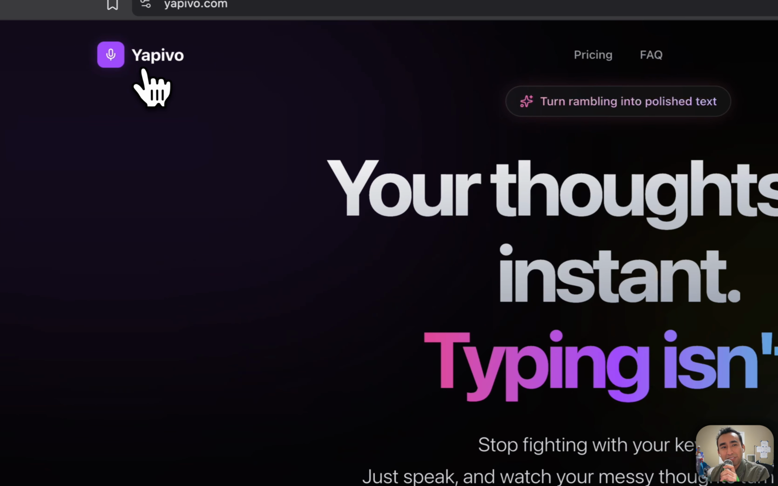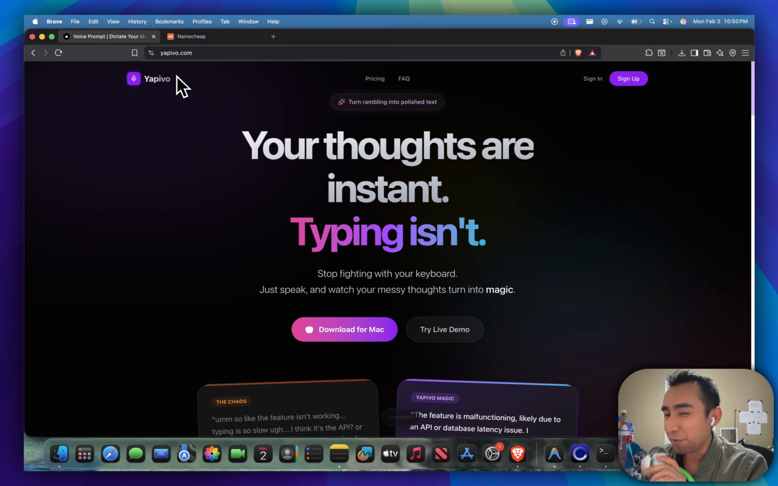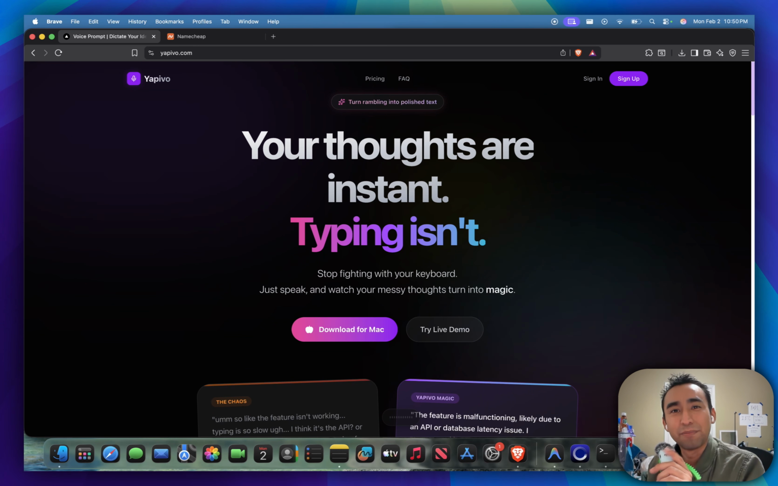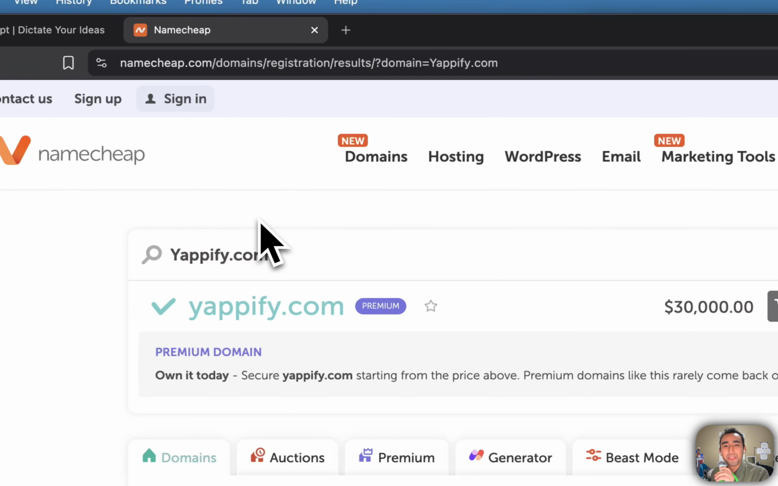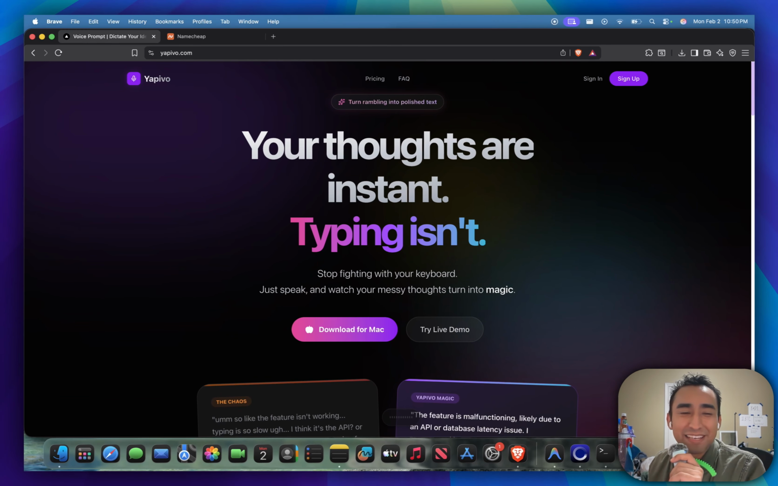And I actually chose this name Yapivo, or Yapivo, because originally I wanted to do Yapify, but that thing cost 30K. And I was like, there's no way that's gonna happen. So I just settled for the cheap $11 version. I mean, maybe I made a mistake, but hey, that's a decision I had to make.